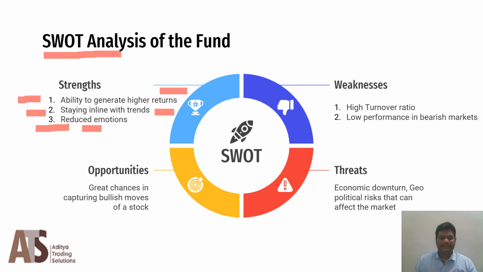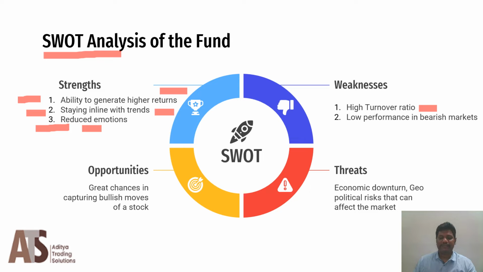Thus, these are the strengths of the portfolio. Now let us check the weaknesses in the fund. Due to higher churning, that is buying and selling, the turnover ratio is expected to be high. This high turnover ratio will result in higher taxation of the fund, which is automatically discounted in the NAV itself.